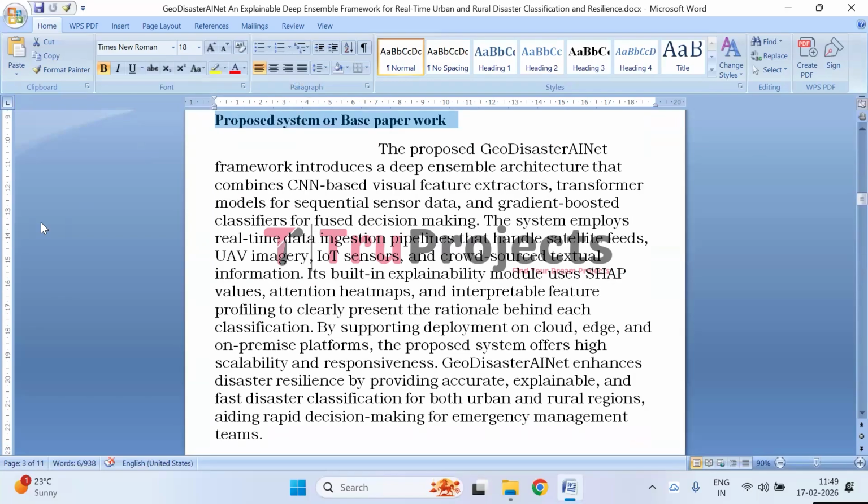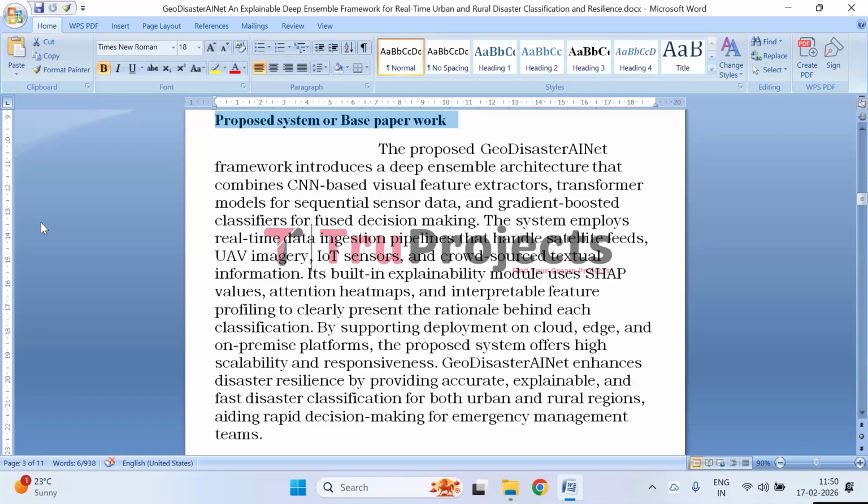Coming to the proposed system or base paper work, the proposed GeoDisasterAINet framework is an advanced disaster classification system designed to overcome the limitations of traditional models by integrating multiple intelligent components into a unified architecture. It uses a deep ensemble approach that combines convolutional neural networks to extract critical visual features from satellite and UAV imagery, transformer models to analyze sequence data from IoT sensors, and gradient boosted classifiers to fuse these diverse data streams into a final, highly accurate decision.